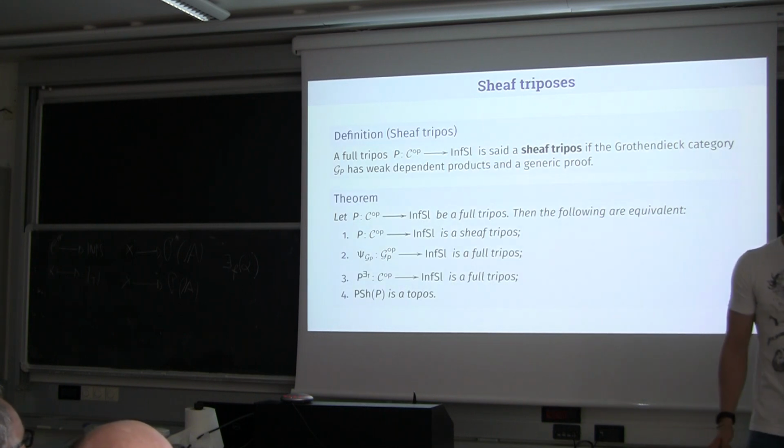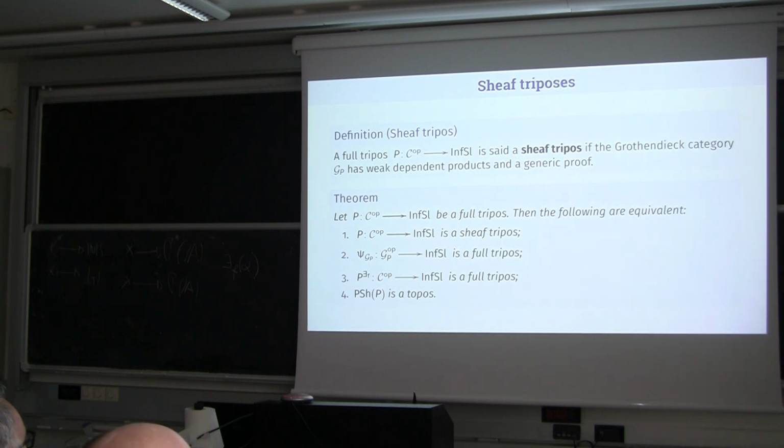Now we have the main definition and one of the main results. We will say that a full tripos is a sheaf tripos if the Grothendieck category has weak dependent products and a generic truth. For when a full tripos is a sheaf tripos, we have that these conditions are equivalent.